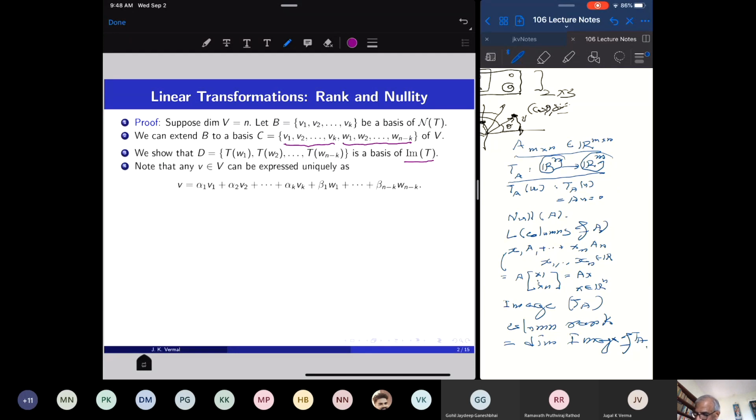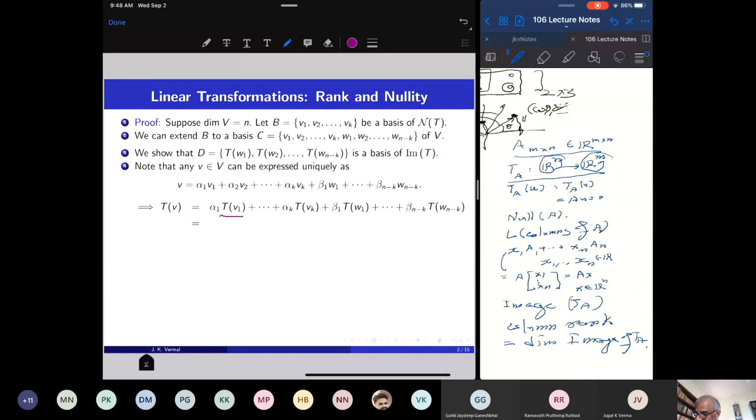Now any vector V can be expressed as a linear combination of basis vectors V1 up to Vk and W1, W2, up to Wn minus k. They form a basis of V, so there are unique scalars alpha i's and beta i's so that V can be written like this. Now T is a linear transformation, so TV will be alpha 1 TV1, up to alpha k TVk, plus beta 1 TW1, up to beta n minus k TWn minus k.